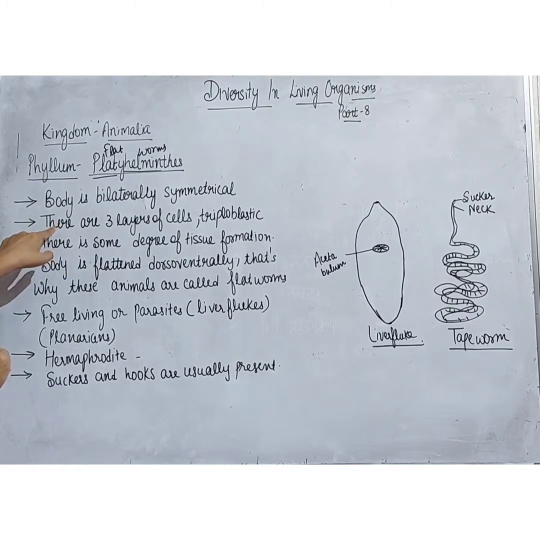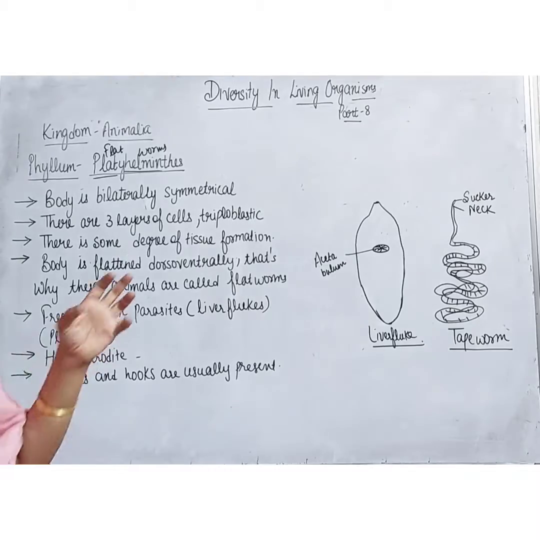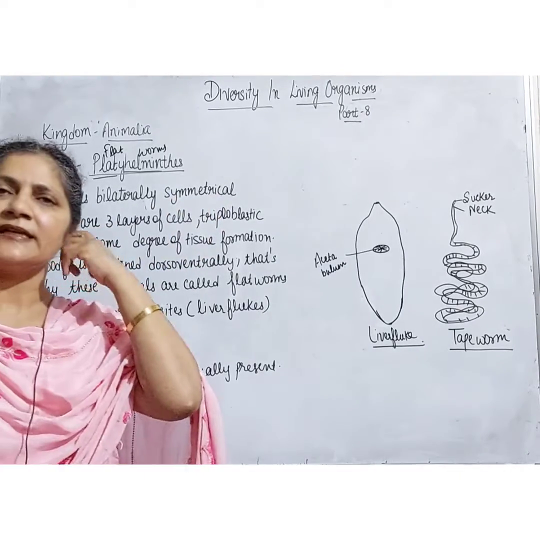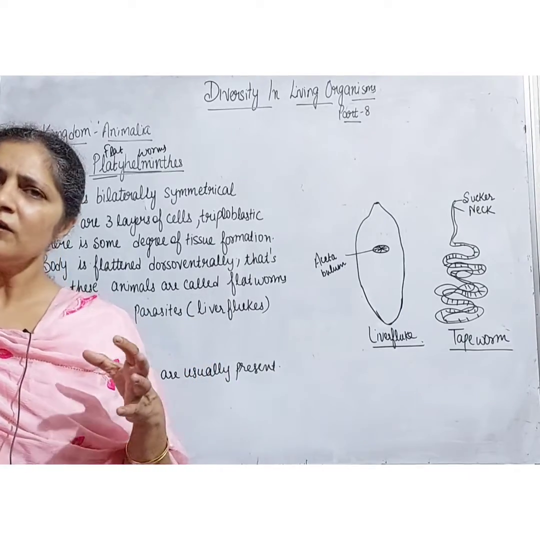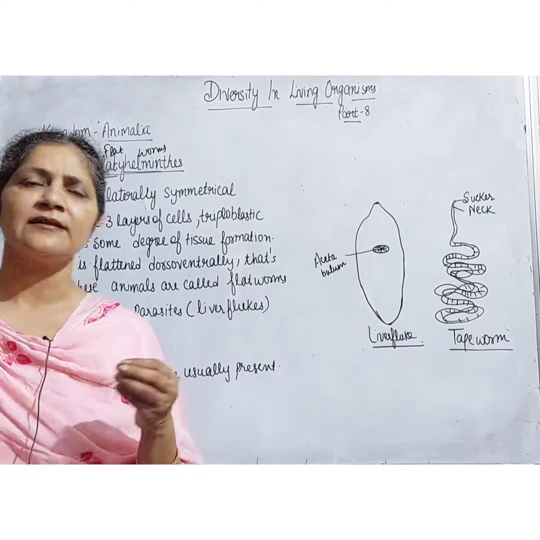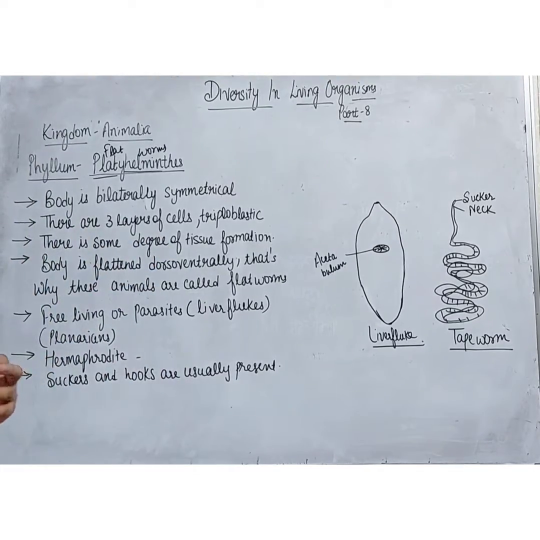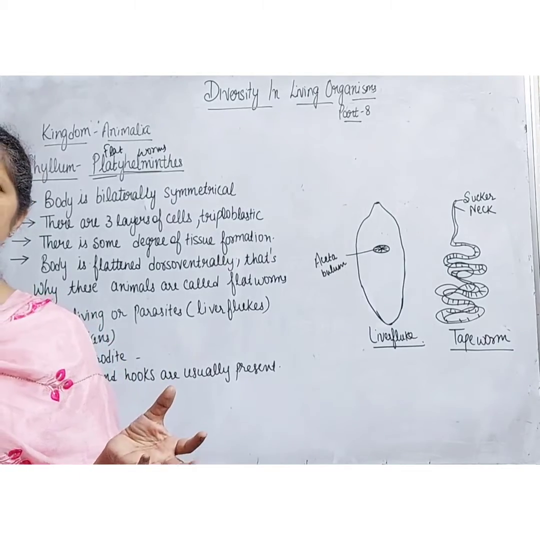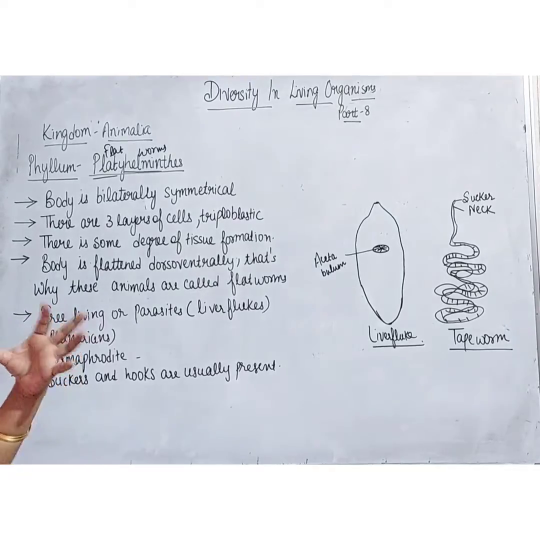The second feature is that there are three layers of cells, so that's why they are known as triploblastic. They have three layers of cells like ectoderm, endoderm and the mesoderm. All the three layers are present in these animals. There is some degree of tissue formation because all the layers are present in the body of these animals.